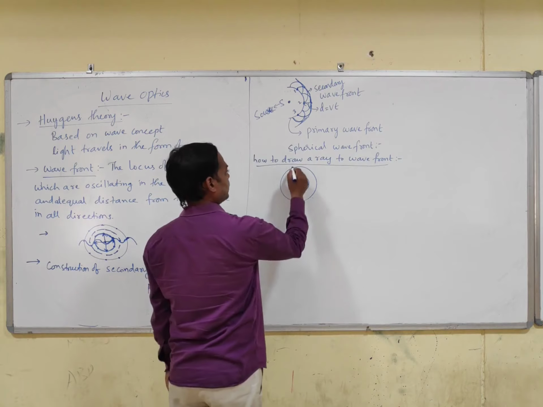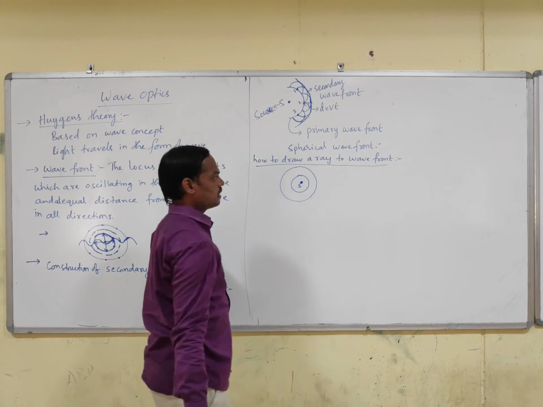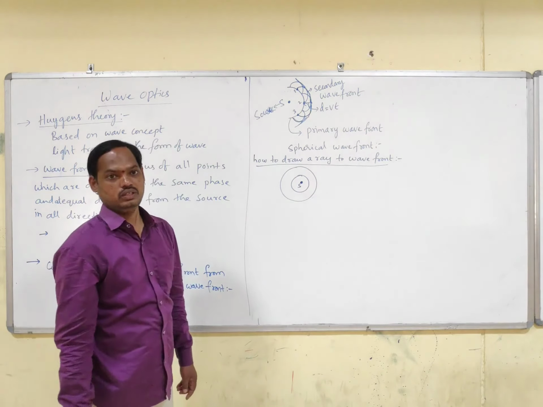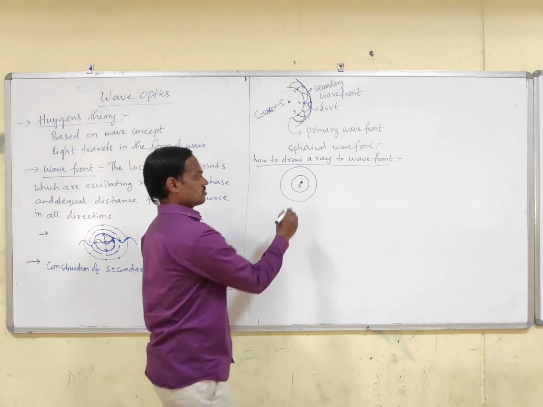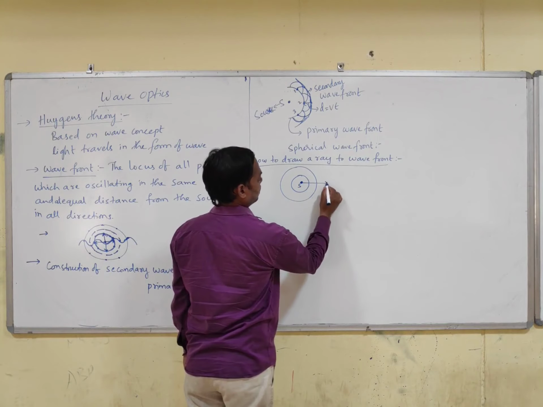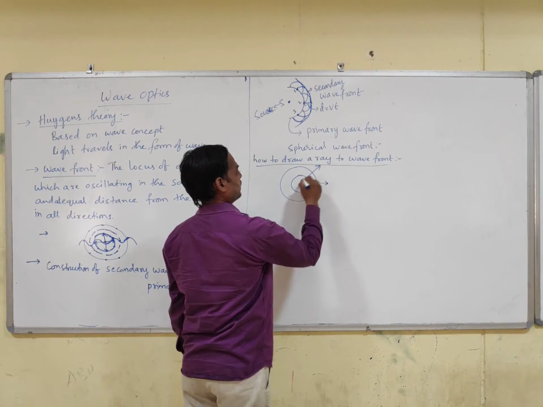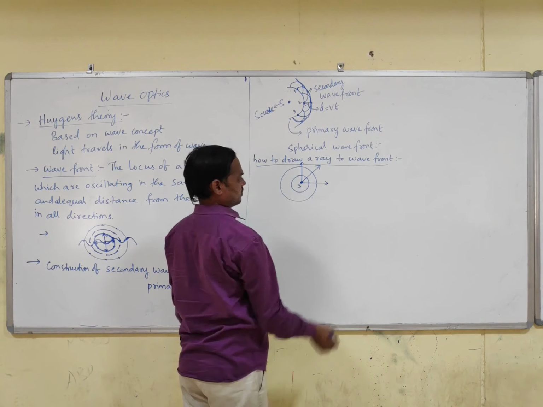So it is a spherical wavefront. Ray must be drawn always perpendicular to the wavefront. So here, as it is spherical, now it will be traveling in this direction, this direction, and this direction.